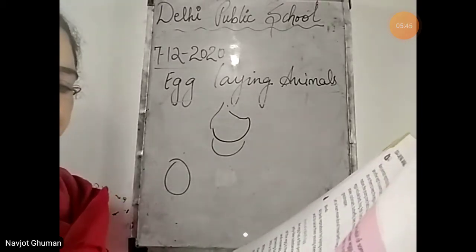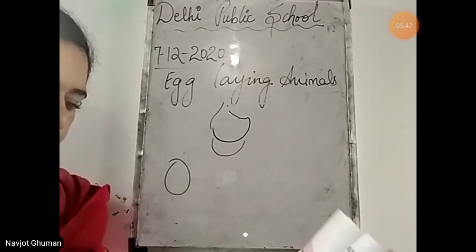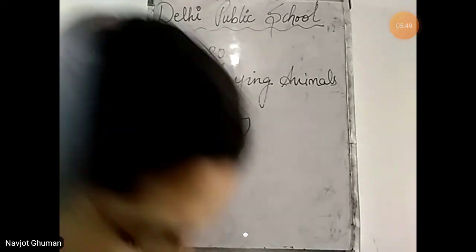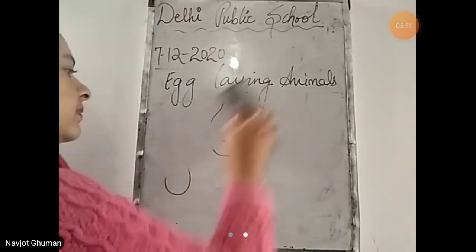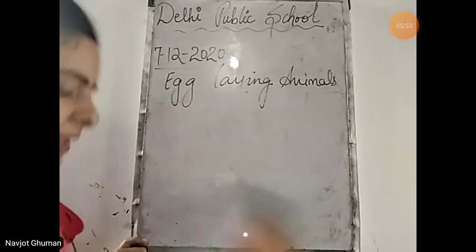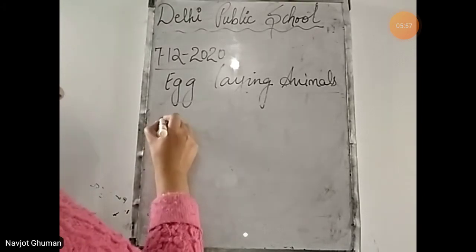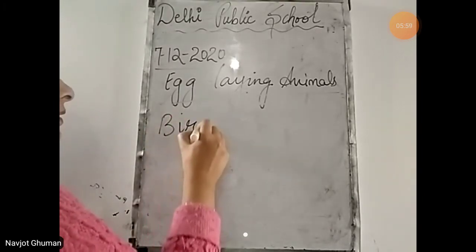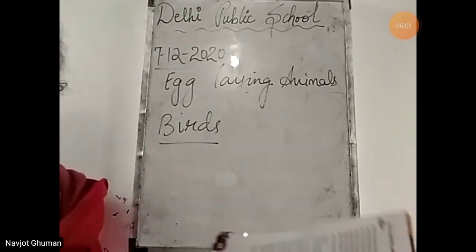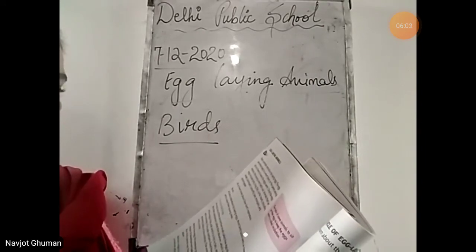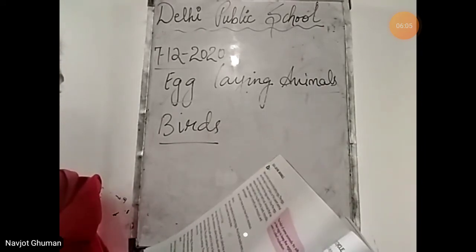Next, birds. Next topic is birds, how birds lay eggs. We are reading about the egg laying animals. So the first animal that lays eggs is a bird. All birds reproduce by laying eggs.